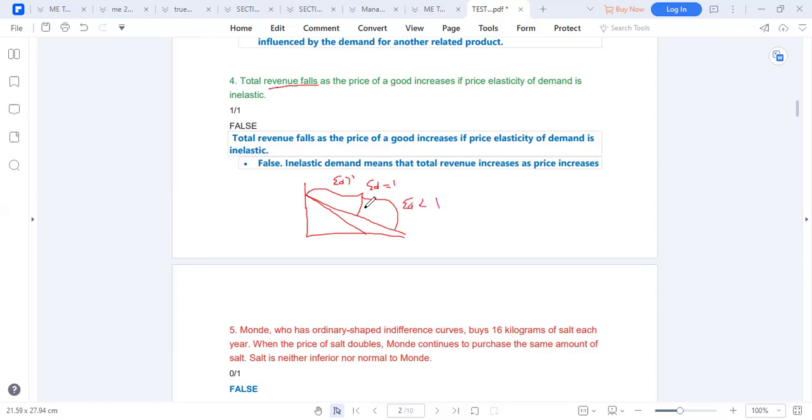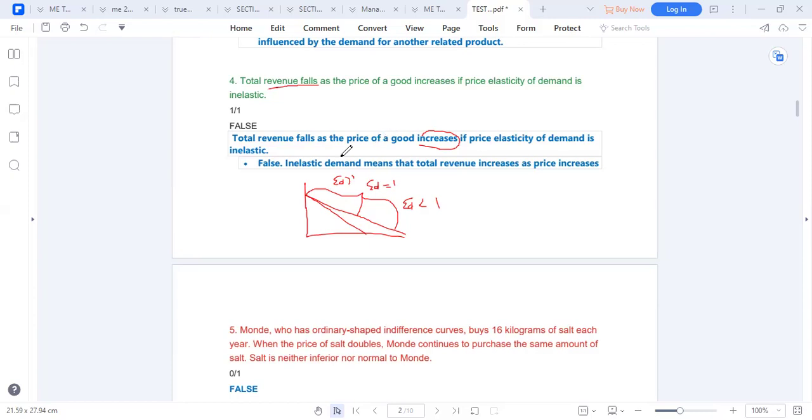Okay. So what happens is if the price decreases, not increases, the revenue will increase when the demand is elastic. But here, the total revenue is falling as the price of the good increases when the demand is inelastic.